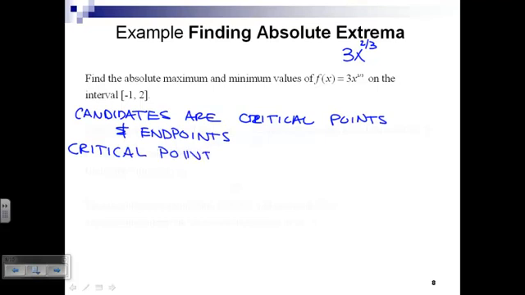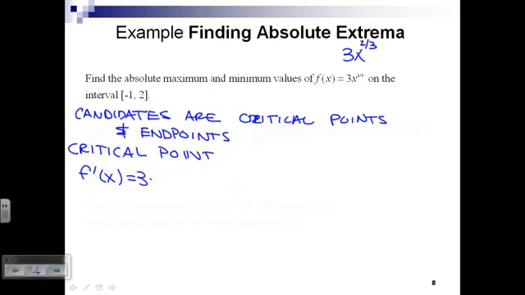The fact that... What are critical points again? The definition was they produce derivatives that were 0 or undefined. Well, I suppose we better start out by finding out what the derivative of this function is. What is the derivative of 3 times x to the 2/3?